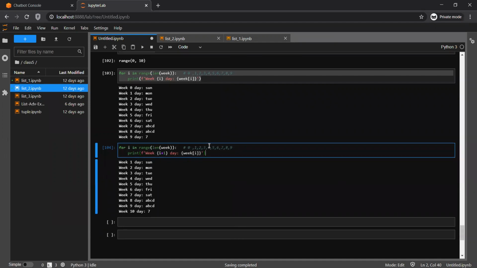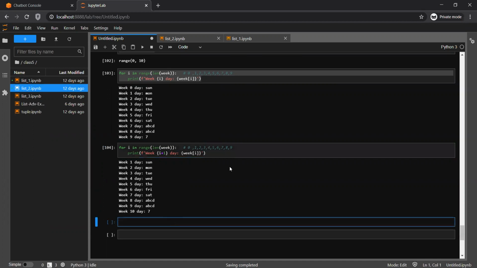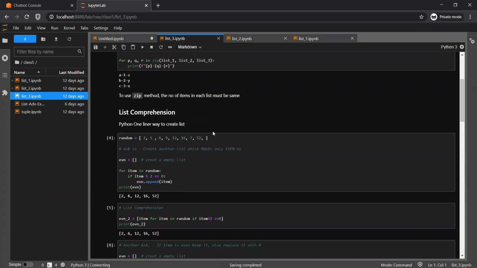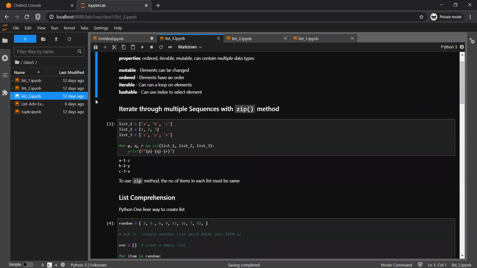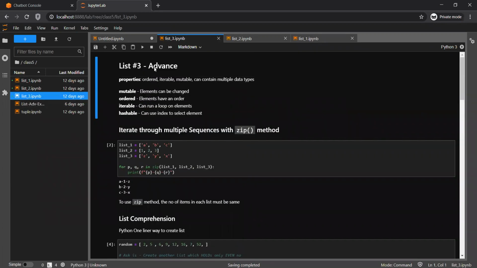You can tweak a few things here and there, and you can pretty print the things. So okay, this is list. I have put a detailed example here, please go through it. List number 3, where I have put advanced, I'm sure you are not going to understand at a starting level.